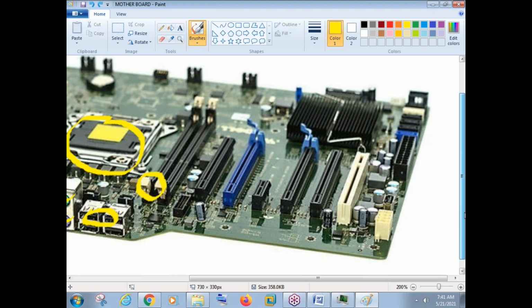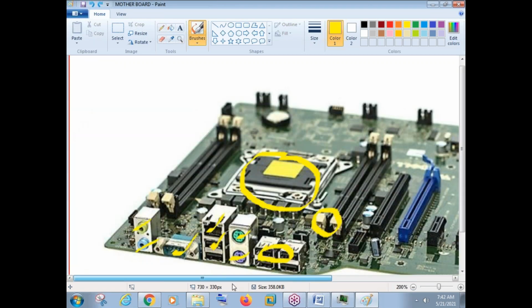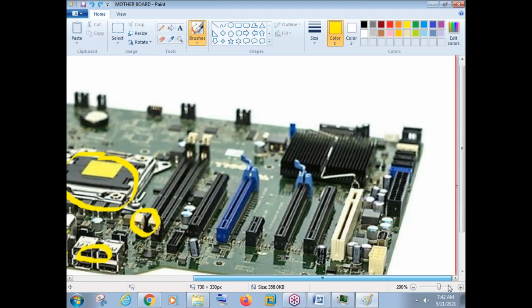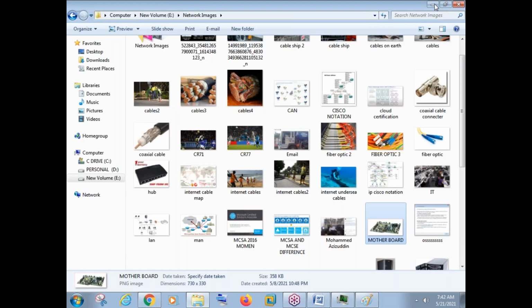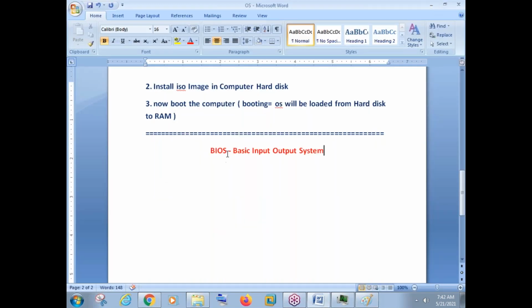Now there is a chip here called the BIOS chip, a ROM chip, somewhere here. When you take a computer, the motherboard will be there for sure, whether it is a computer, server, or laptop. And this motherboard contains a ROM chip, and in this ROM there is a software that is already loaded by the company, called BIOS, basic input output system.